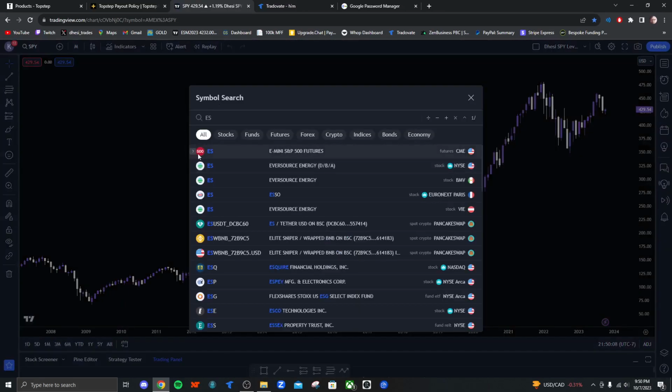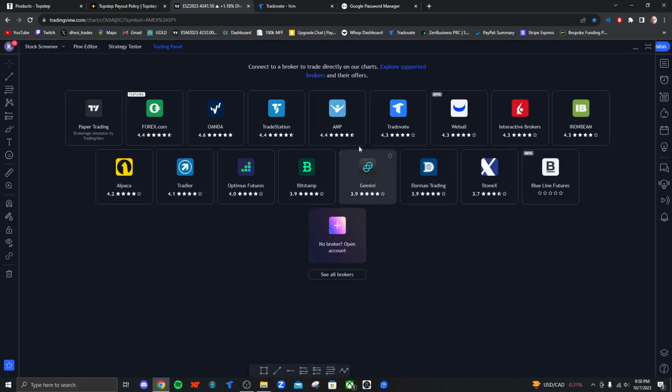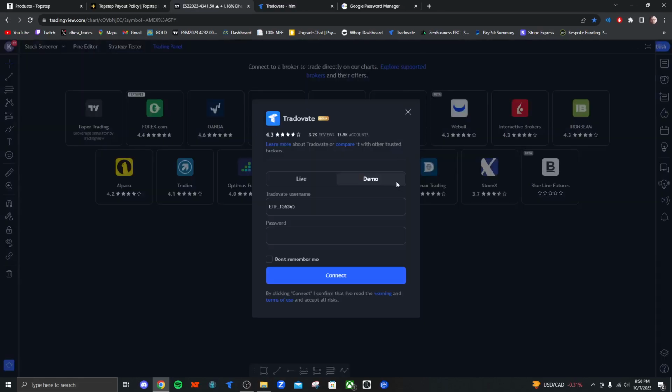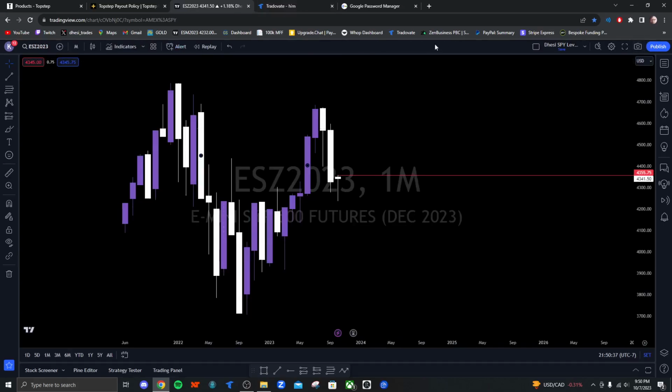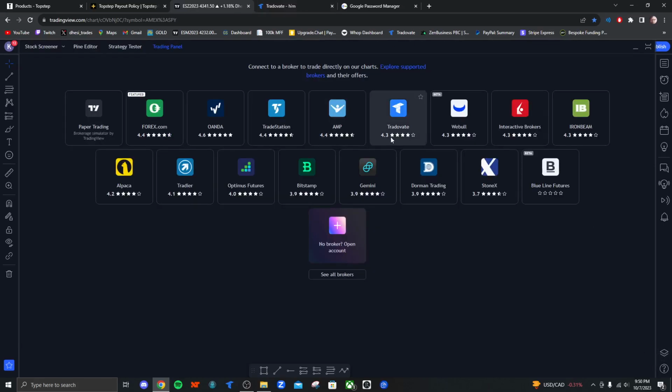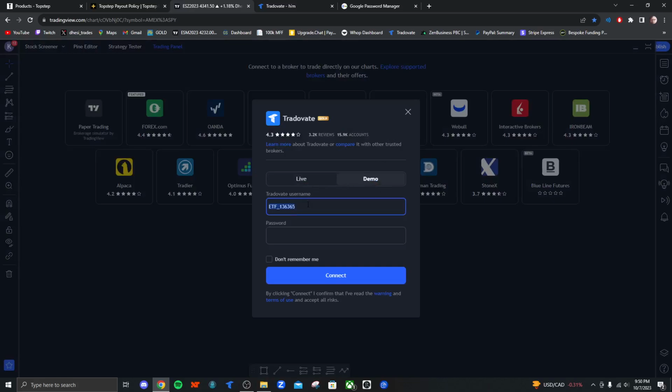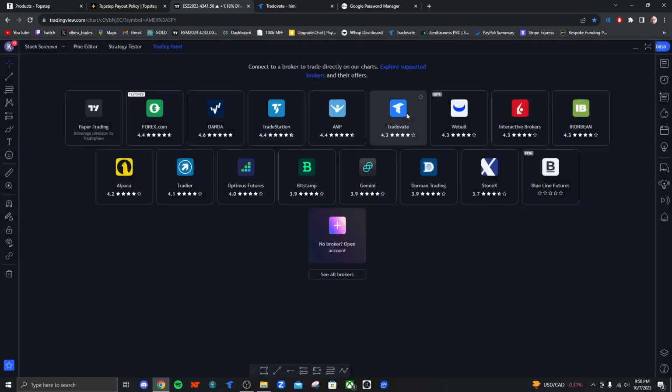So you'd go to ES, go right here, Tradovate, right? This is my elite account, but you would go to demo, you would type in your Topstep user and your Topstep password right here as well. Then your account will pop up, and you'll be good to go. And that's literally it. That's the entire process. So like I said, let's go to TradingView. Down here, boom. You type in your Topstep username and then your Topstep password. Click connect, and then you'll be good to go.